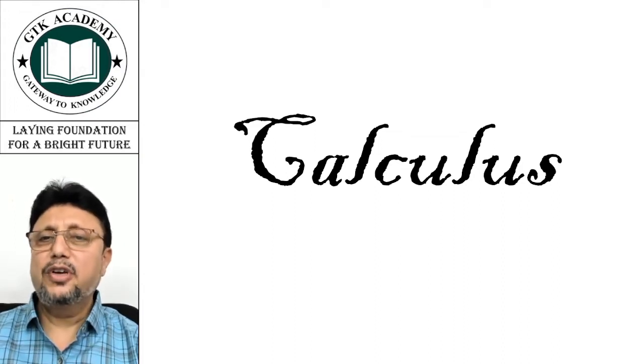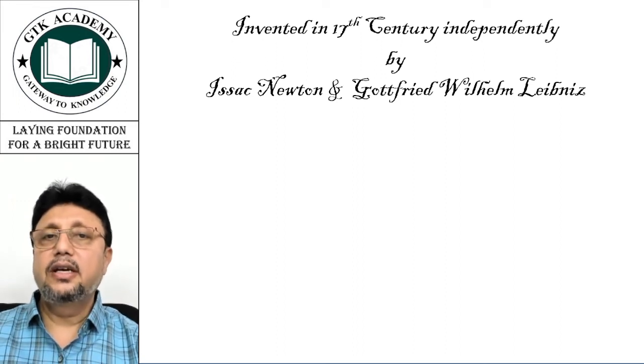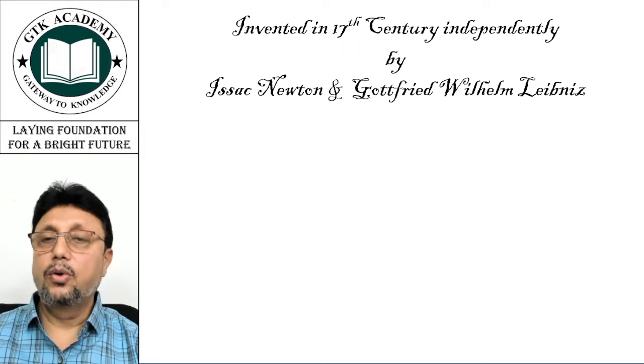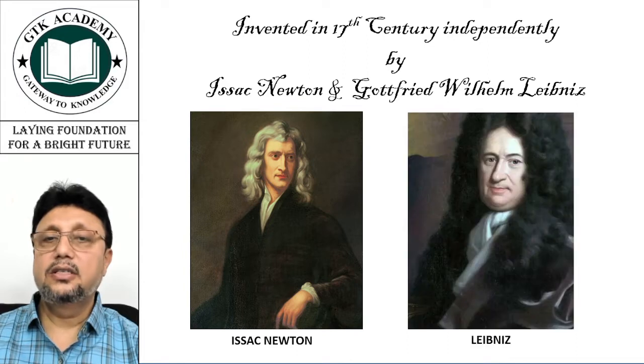Let's start with a bit of historical perspective. Calculus was invented in the 17th century by Sir Isaac Newton and Sir Leibniz. These are very well-known, renowned names. They do not need any introduction. This is Isaac Newton and this is Leibniz.